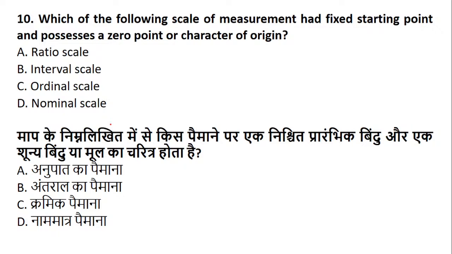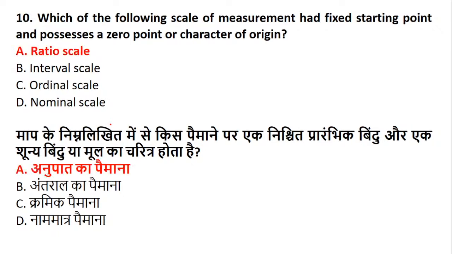Yes, no answers. Come on. Question number 10 is on the screen, everyone. Okay, we've started getting answers for the 10th. Okay, 10th D. Others. 10th D. No, only D and B. We have got two answers. So the scale of measurement that has a fixed starting point and possesses a 0 point or a character of origin.